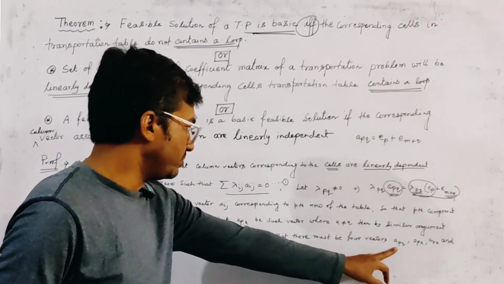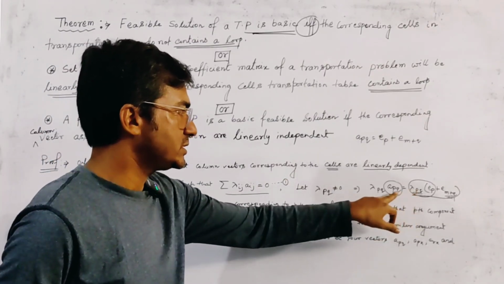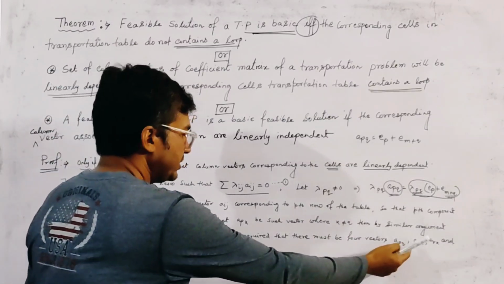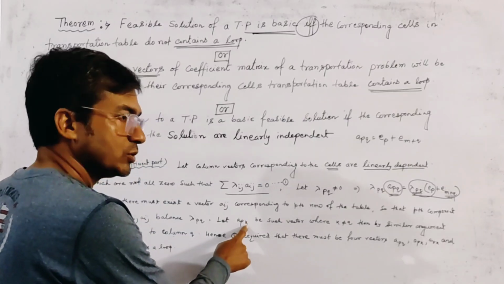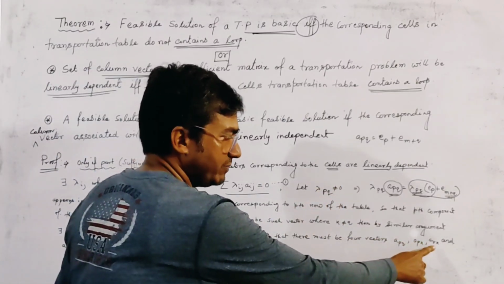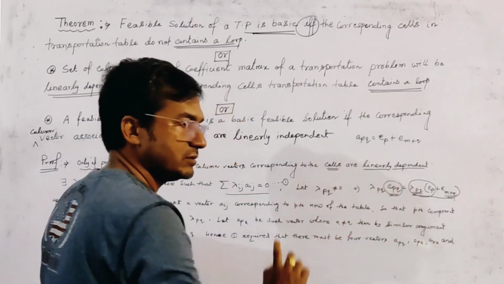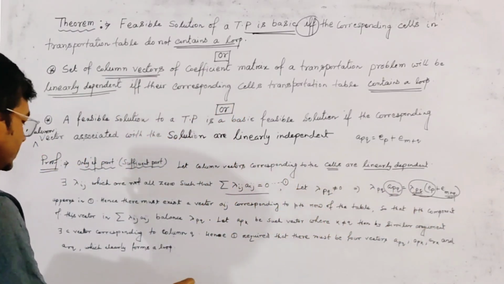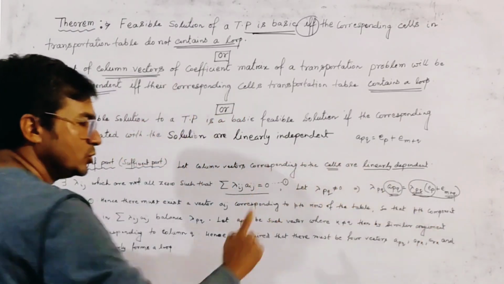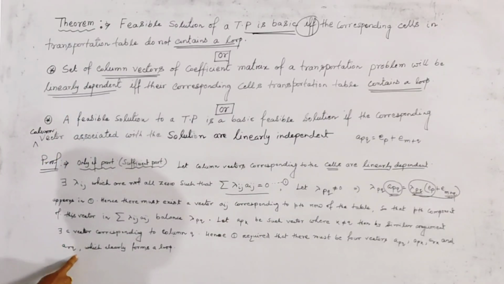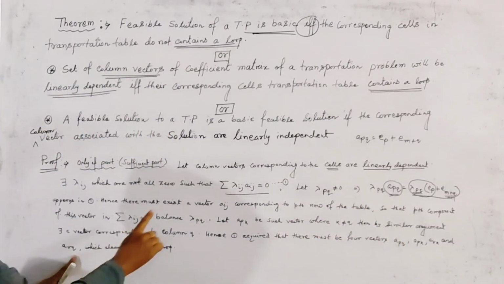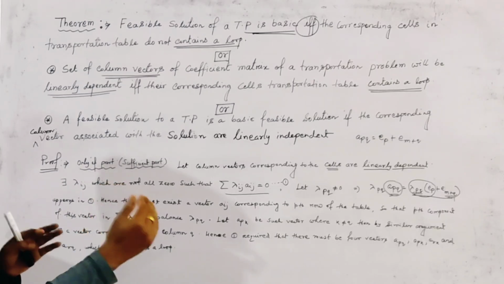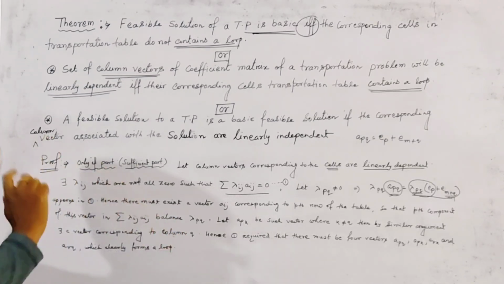The first vector is a_pq, and the second vector is a_pk, and to balance the kth column we must have another vector, this is a_rk, and to balance the rth row again we must have a_rq, and this q, the column q, is the same as the first column q. So these 4 vectors, or the corresponding cells, must contain a loop.